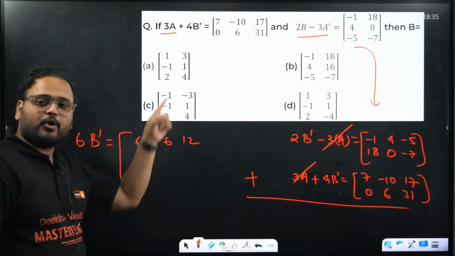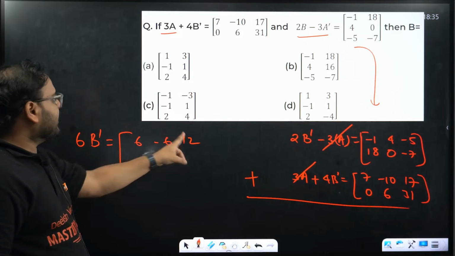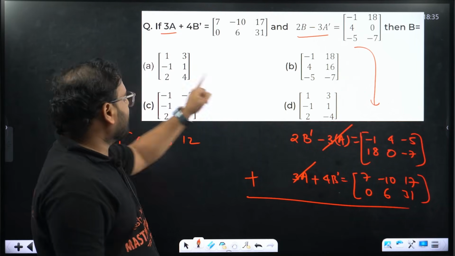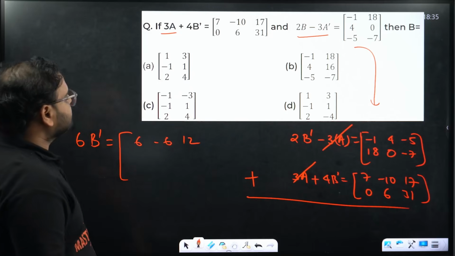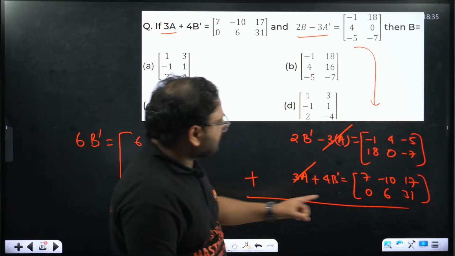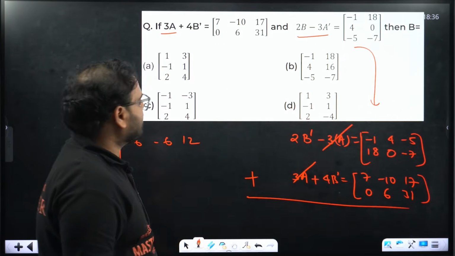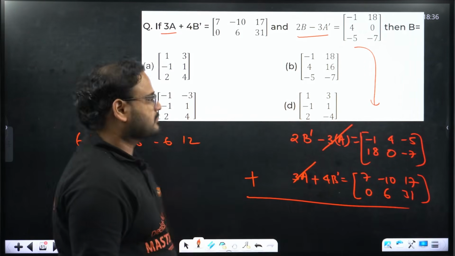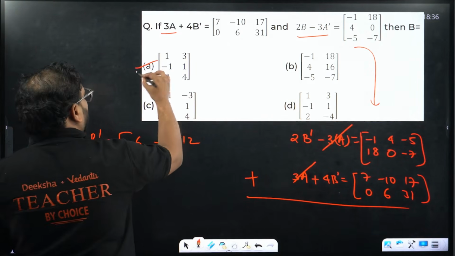In a row, I want to find the B. It means 1, minus 1 and 2 should come in vertical form. It means either option A or option D. Let's check the last element, what is it? Positive over here. That's why the option is option A. See, minus 7 plus 31 is how much? 24. That's the positive value. So the answer is what? Option A.